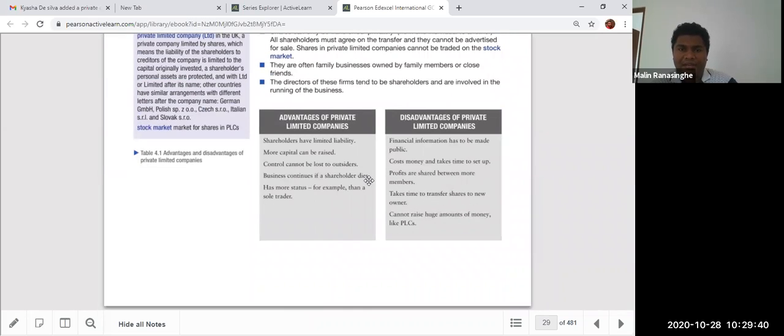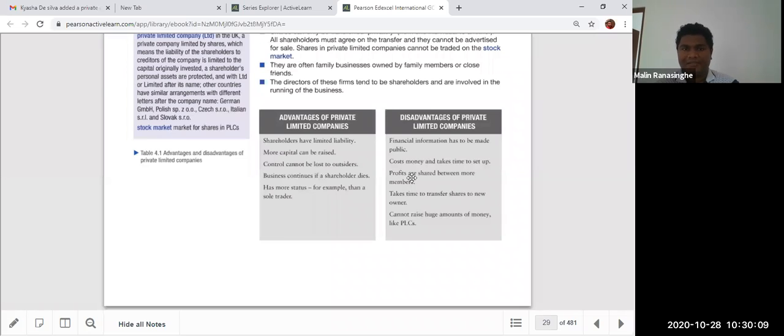So these are the main advantages of limited companies. Shareholders have a limited liability advantage. More capital can be raised, another advantage. Control cannot be lost to outsiders, another advantage, because you're not operating in the share market like that. Therefore, no one can buy your shares, so there is no risk of losing control. And also, the business continues if a shareholder dies, and it has more status, for example, than a sole trader. In that case, a public profile is there.